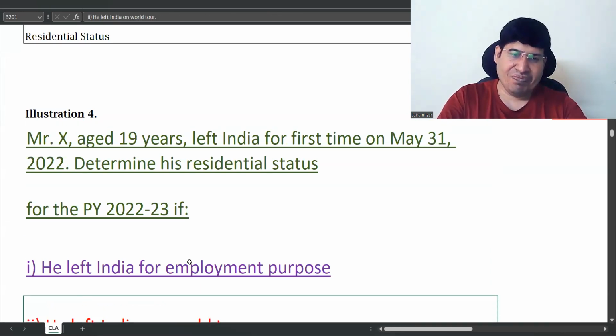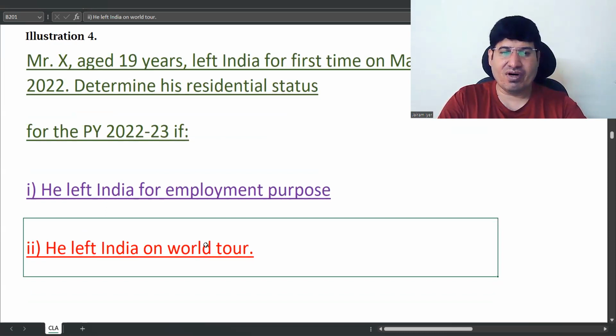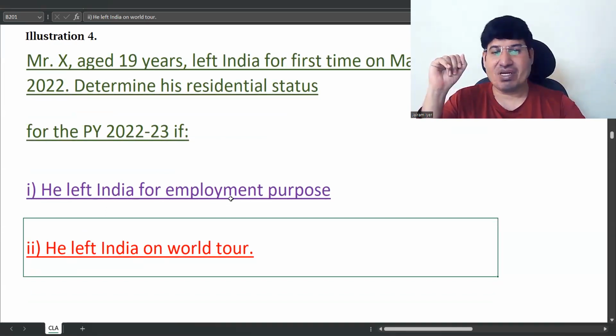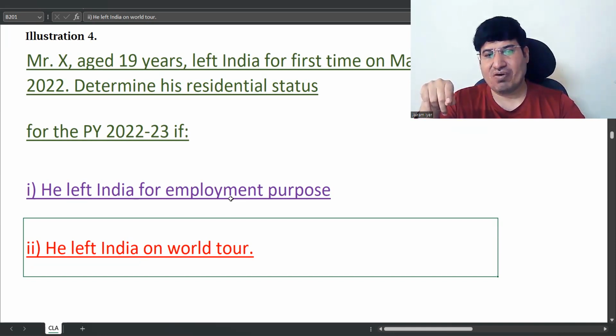The second point, he left India on a world tour. So the exception doesn't apply, and the 60 days condition is applicable here. The exception will apply only if he left India for employment purpose.